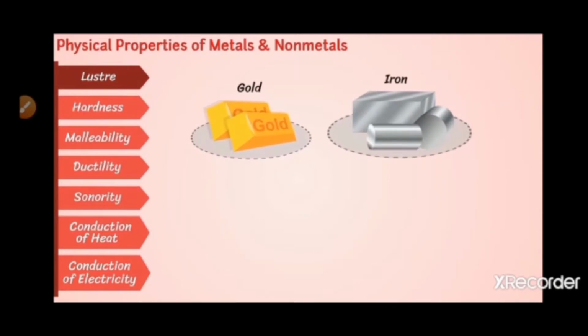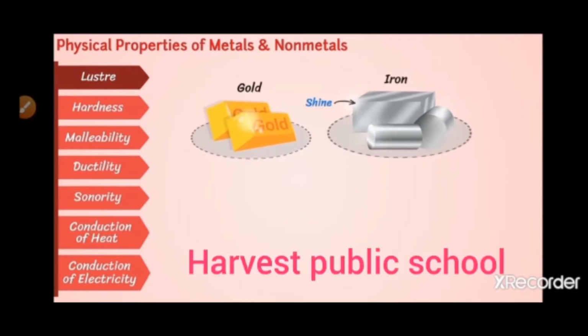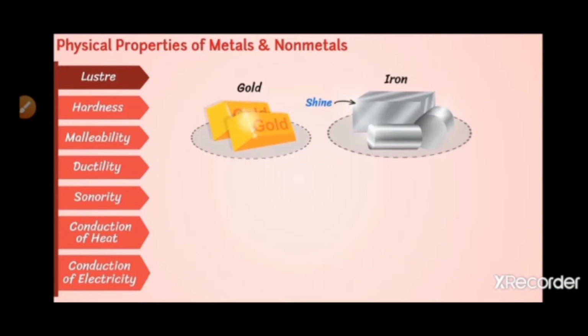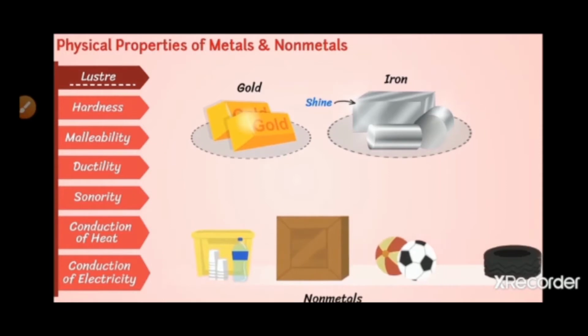Luster. Metals are generally shiny in nature, and that is why we call metals lustrous. Whereas non-metals have dull surfaces and they do not shine. That's why we can call them non-lustrous.